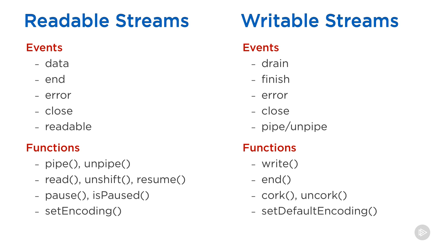The most important events on the readable stream are the data event, which is emitted whenever the stream passes a chunk of data to the consumer, and the end event, which is emitted when there is no more data to be consumed from the stream. The most important events on the writable stream are the drain event, which is a signal that the writable stream can receive more data, and the finish event, which is emitted when all the data has been flushed to the underlying system. To consume a readable stream, we use either the pipe method or the read and resume methods. And to consume a writable stream, we just write to it with the write method and call the end method when we're done.